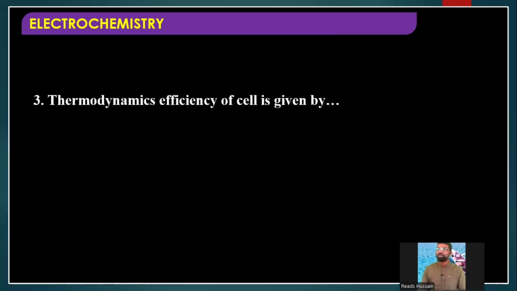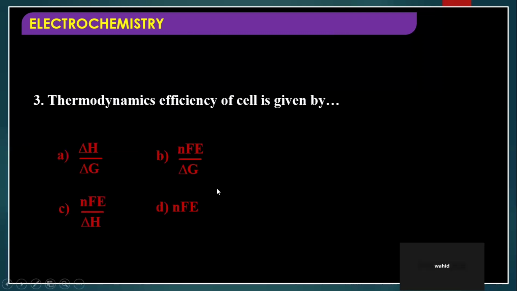The thermodynamic efficiency of a fuel cell is given by... So we have just seen one formula. What is this formula? Fuel cell efficiency is equal to nFE naught by delta H. But here no formula is given exactly as that. nFE naught by delta H, that's option C. Okay, no problem. Among the given options, option C is the proper one.